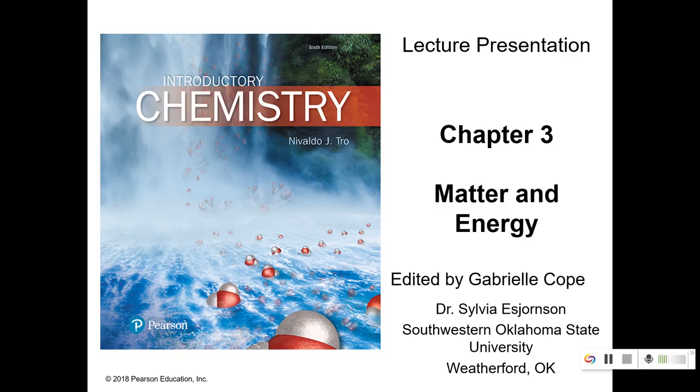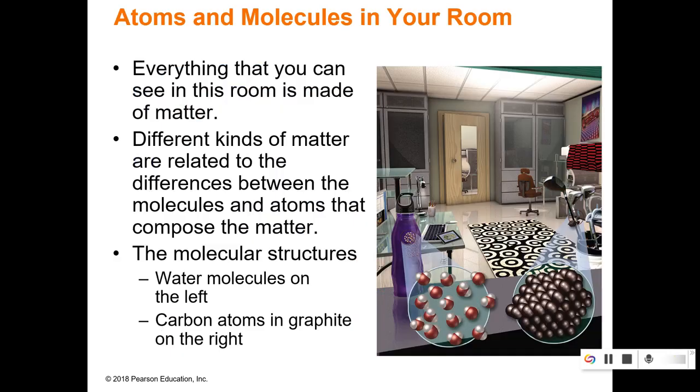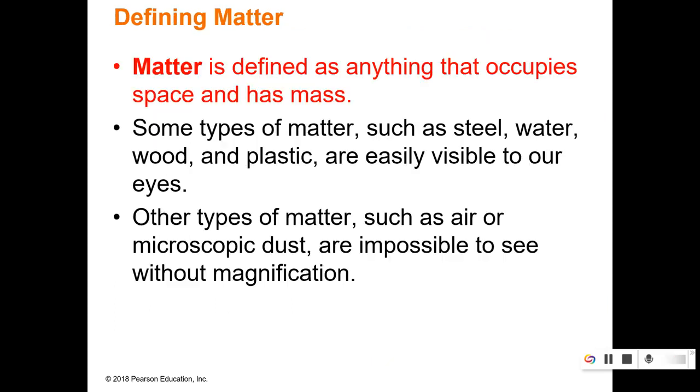Everyone. Today we're going to start chapter 3, which is matter and energy. This is going to be about classifying matter. So just some things you need to remember. Everything that you can see is made up of matter. There's lots of different kinds of matter, but it's still matter. Okay? And matter is defined as anything that occupies space and has mass, or takes up space and has mass.